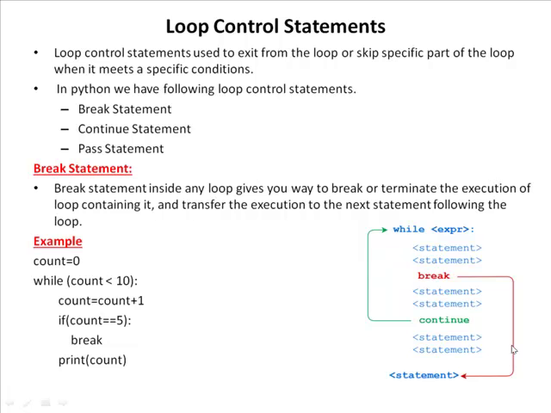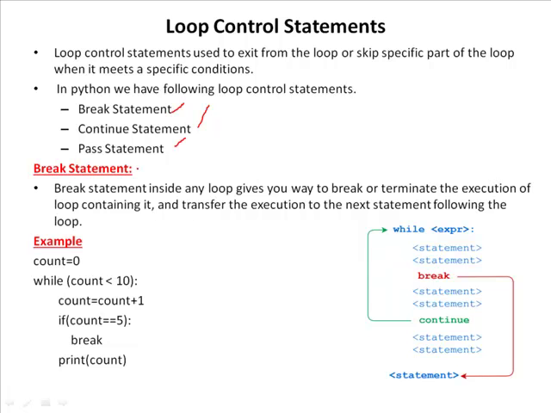Now, loop control statements. In Python, iterative control statements are used to execute a block of code repeatedly. But sometimes we may want to exit a loop completely or skip a specific part of a loop when it meets a specific condition. That can be done using loop control statements. In Python, we have three types of loop control statements. Those are break statement, continue statement, and pass statement.